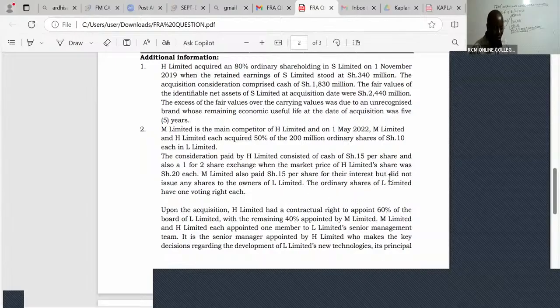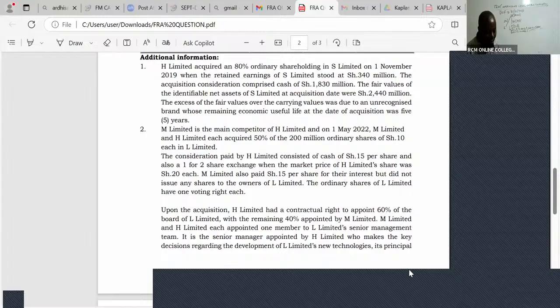The ordinary shares of L Limited have one voting right each. Upon the acquisition, H Limited had a contractual right to appoint 60% of the board of L, with the remaining 40% being appointed by M Limited.